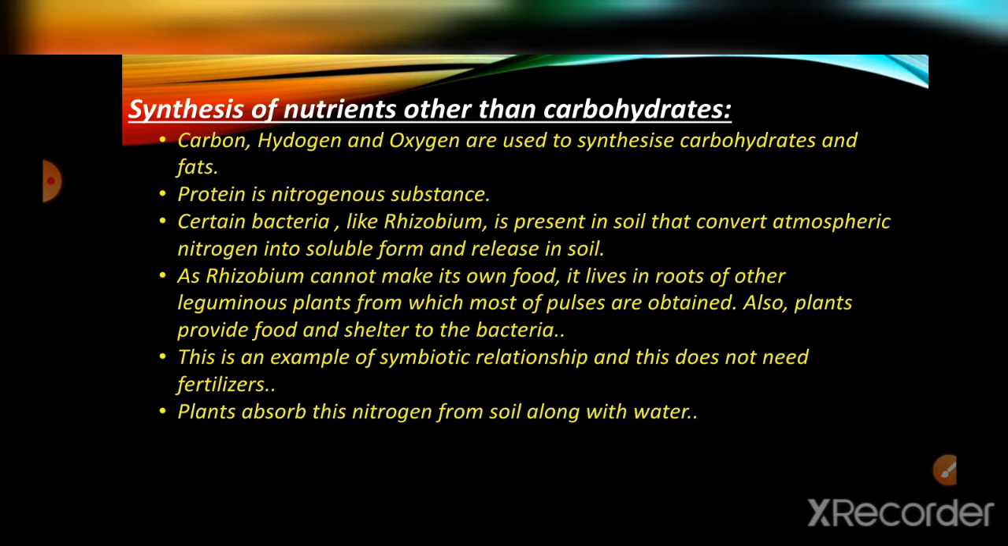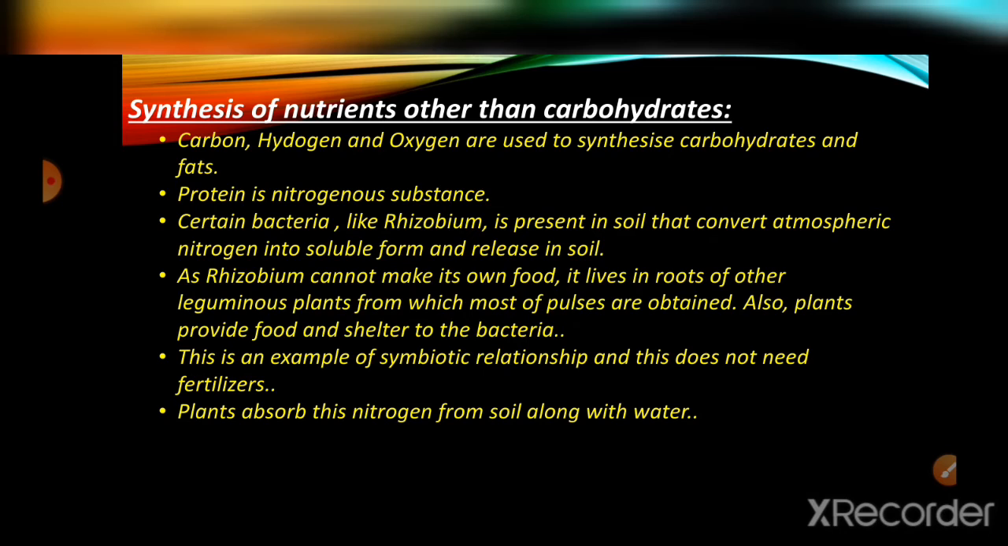It is the major component of the atmosphere, right? But plants can't take that nitrogen easily. So certain bacteria such as rhizobium, which is present in the soil, help plants by converting the atmospheric nitrogen into a soluble form, and then it releases that into the soil. After it releases it, the roots of the plants can easily absorb it along with the water and minerals. They can absorb the soluble form of nitrogen.